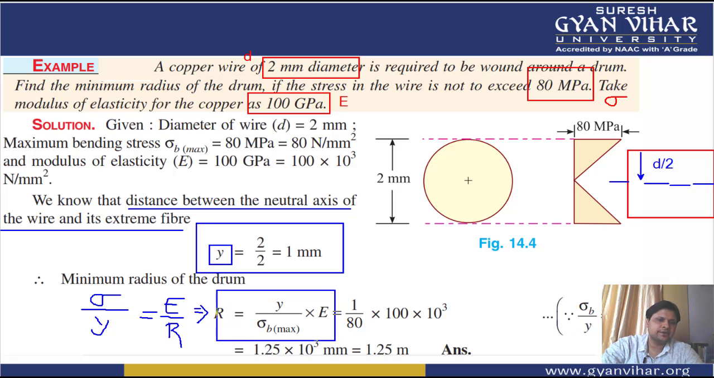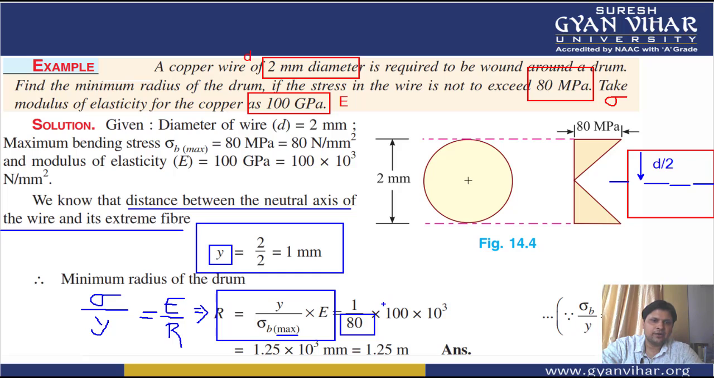Sigma b is generally the maximum value of bending stress. Therefore, if you don't write maximum, then also it is okay, or you can also write maximum value. Then finally, when you calculate, we have the bending stress value already given as 80 megapascal. There is no need to change the unit.